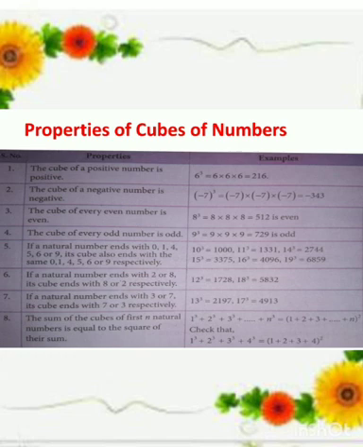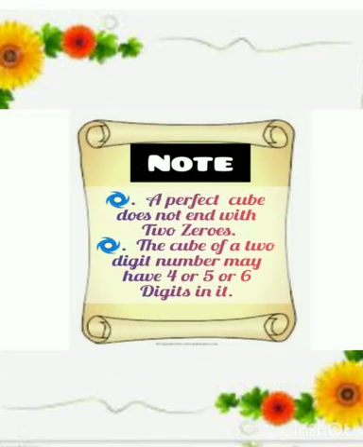And 1 cubed plus 2 cubed plus 3 cubed plus 4 cubed is equal to 1 plus 2 plus 3 plus 4 the whole square. Both values will be equal. Note: a perfect cube does not end with two zeros. Second, the cube of a two-digit number may have 4 or 5 or 6 digits in it.